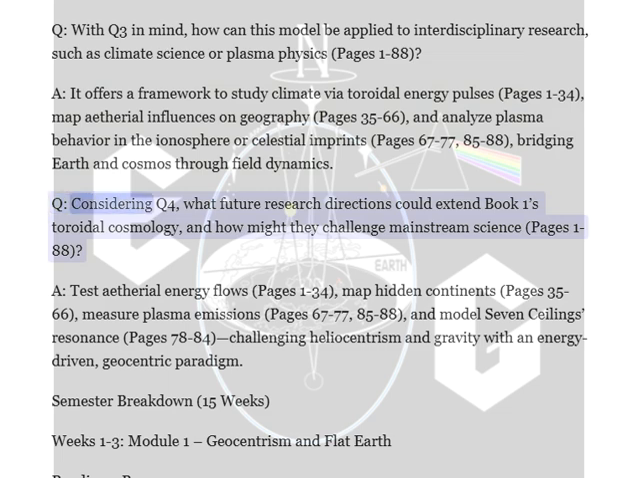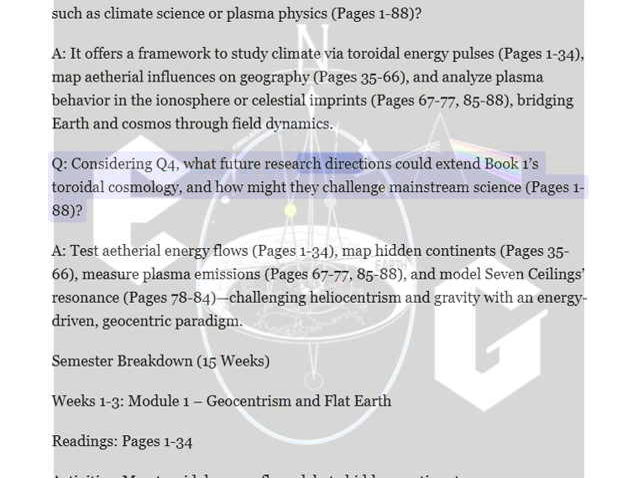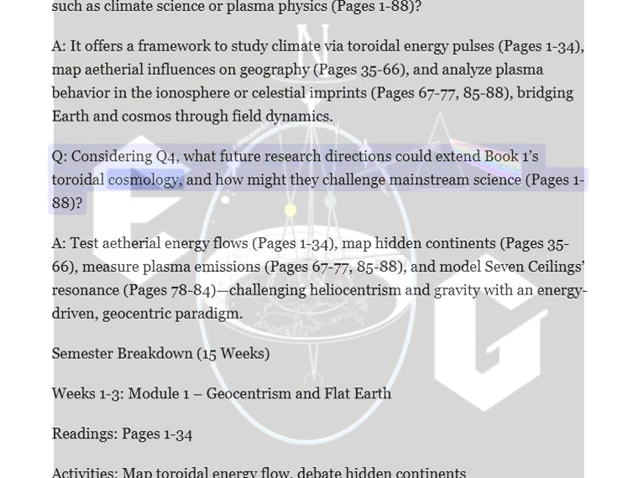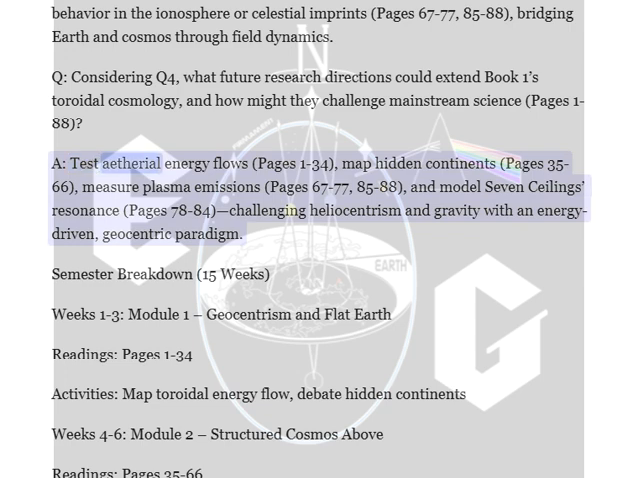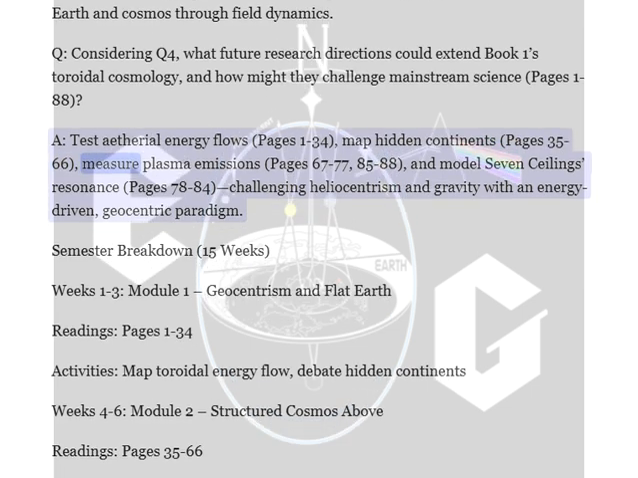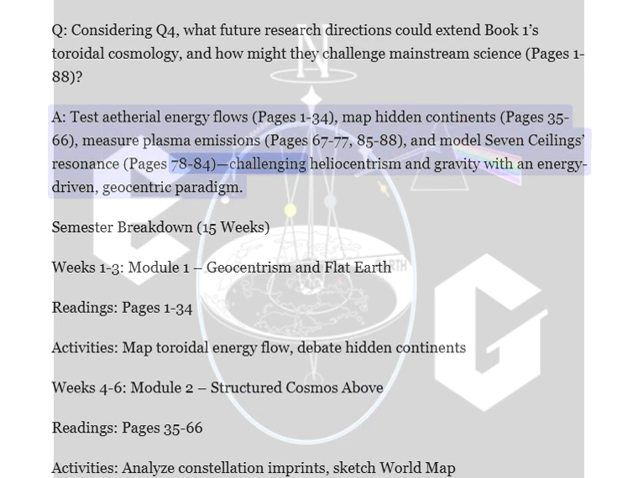Q. Considering Q4, what future research directions could extend Book 1's toroidal cosmology, and how might they challenge mainstream science, pages 1 to 88? A. Test ethereal energy flows, pages 1 to 34, map hidden continents, pages 35 to 66, measure plasma emissions, pages 67 to 77, 85 to 88, and model 7 ceilings resonance, pages 78 to 84, challenging heliocentrism and gravity with an